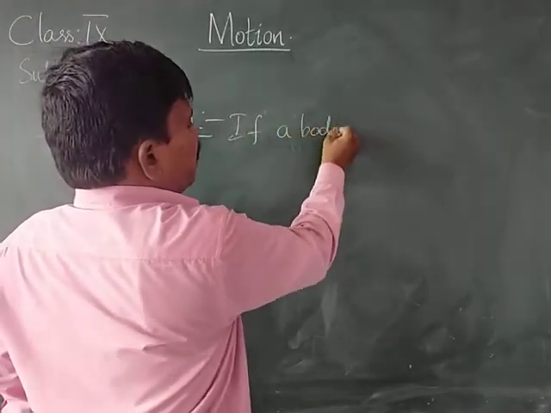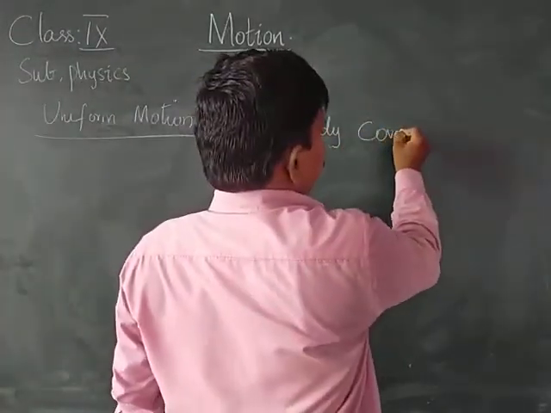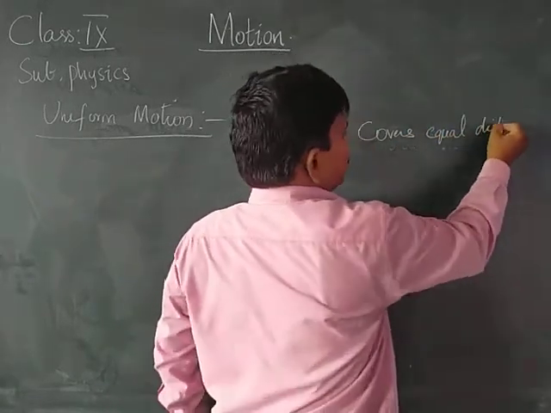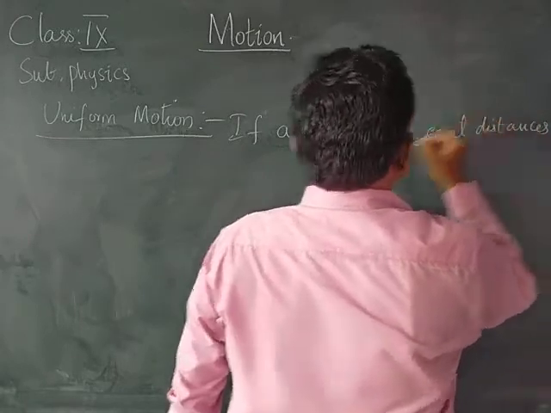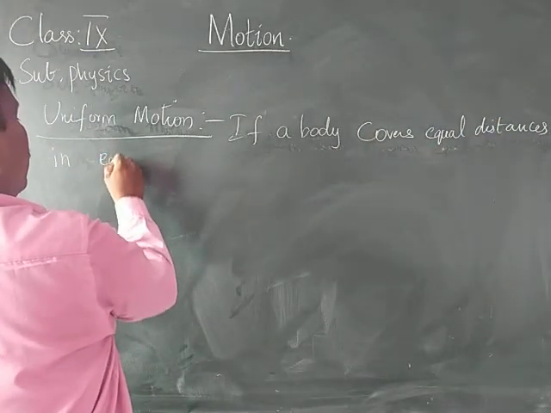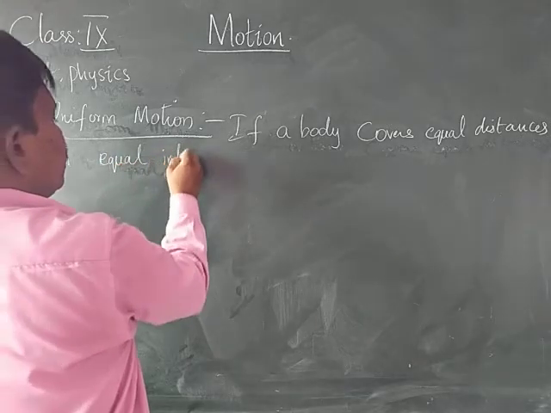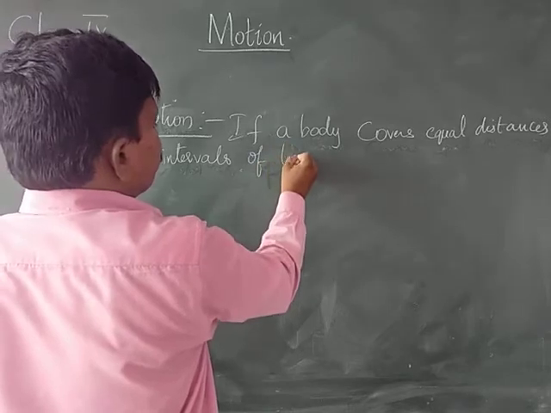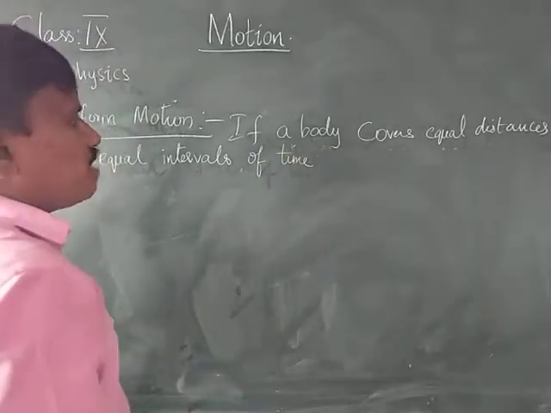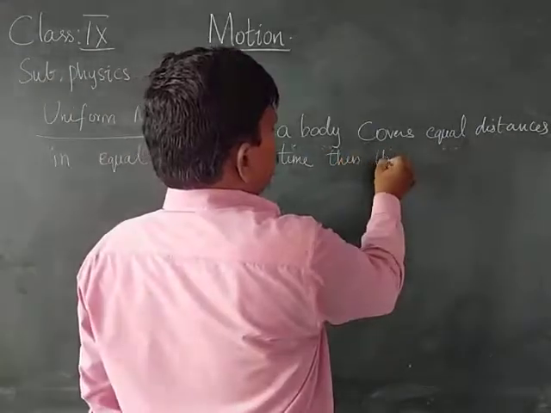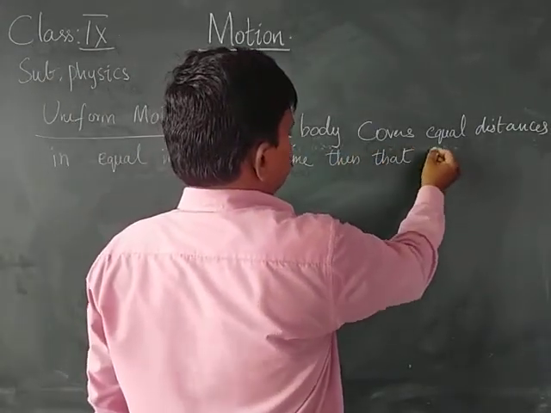if a body covers equal distances in equal intervals of time, then that body is said to be in uniform motion.